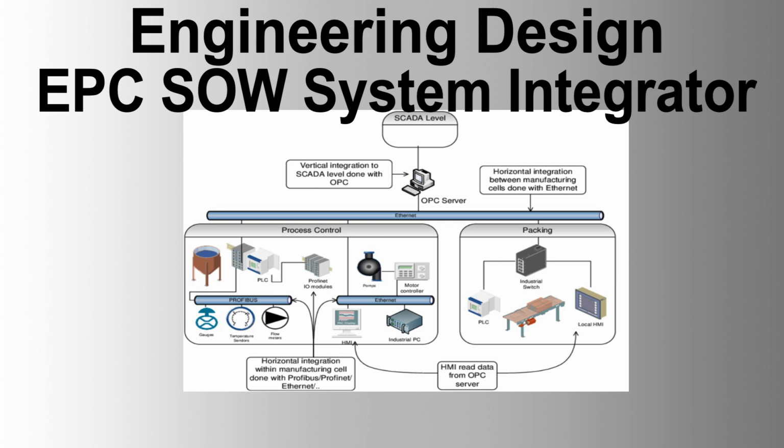Project key personnel. The system integrator shall ensure that sufficient qualified personnel are at all times allocated to the project. The project team structure should achieve continuity, quality, and consistency of project implementation. The key personnel include project manager, responsible for overseeing complete project execution, control, and management. Monitors and reports progress, coordinates all project review and design review meetings, acts as the single point interface for project management and control personnel for resolution of any project issues.